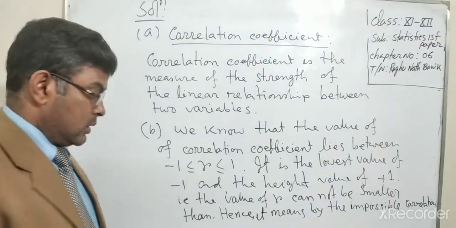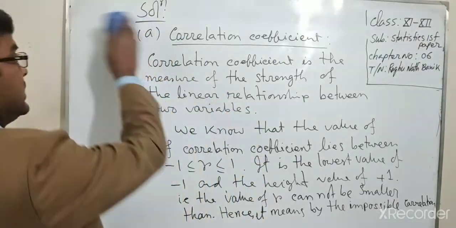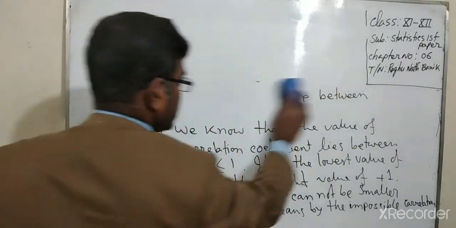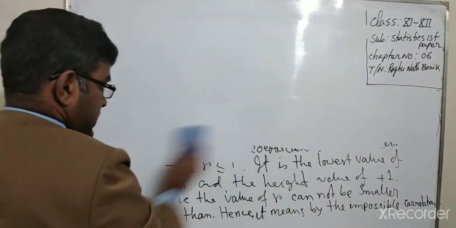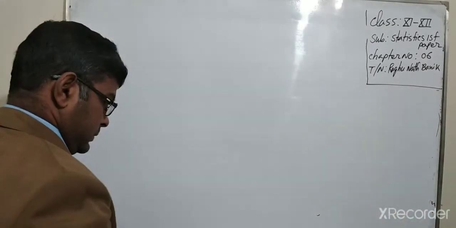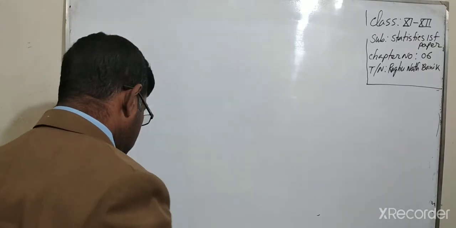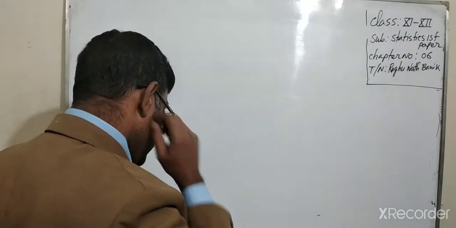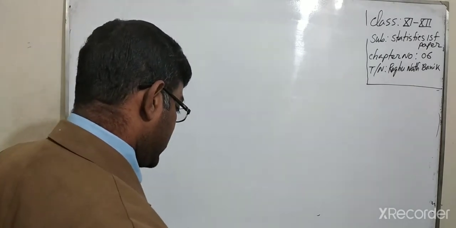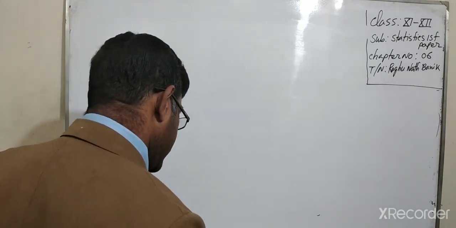Okay, now we have to estimate question number C. Estimate the regression equation of sales on advertising expenditure.